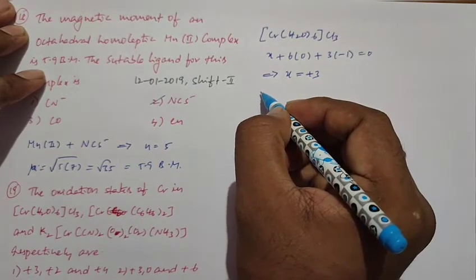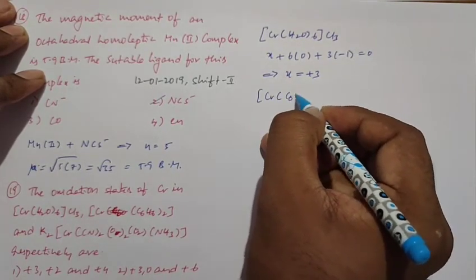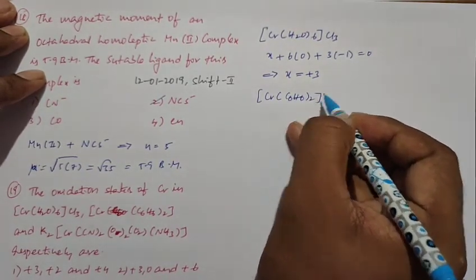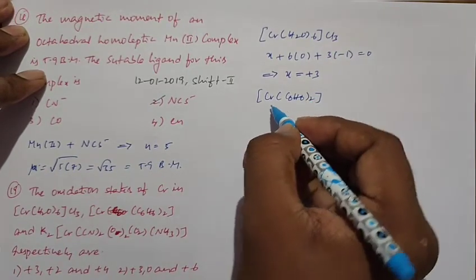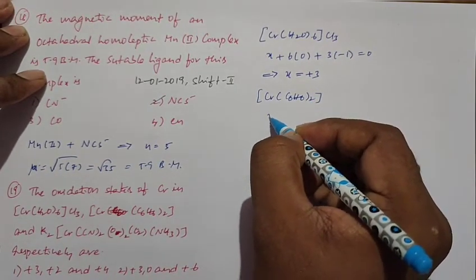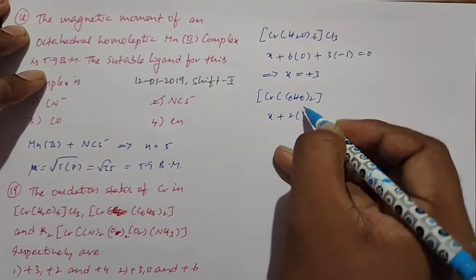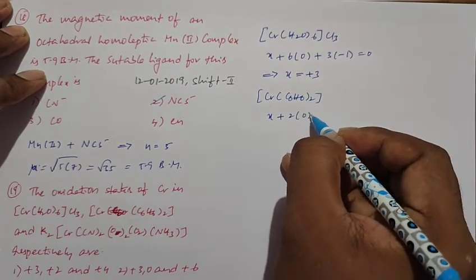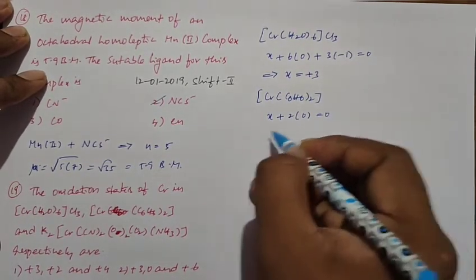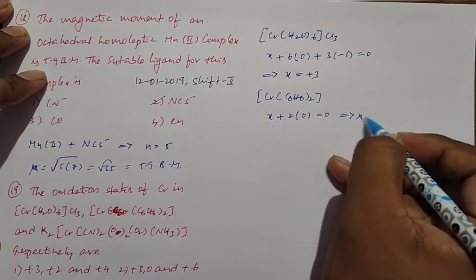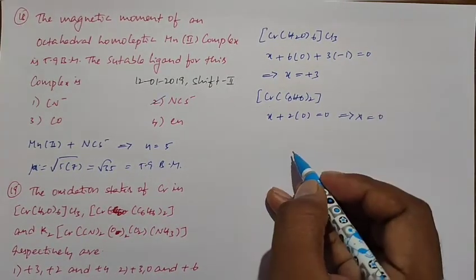In the second compound, [Cr(C6H6)2], chromium is taken as x plus 2 into 2 benzene molecules. Benzene is a neutral molecule, equal to 0. So in this compound, chromium has a 0 oxidation state.